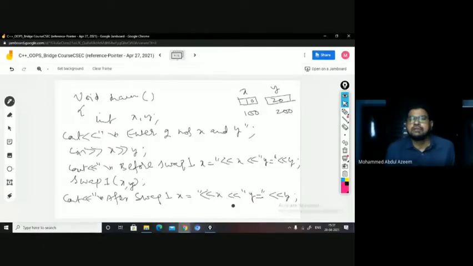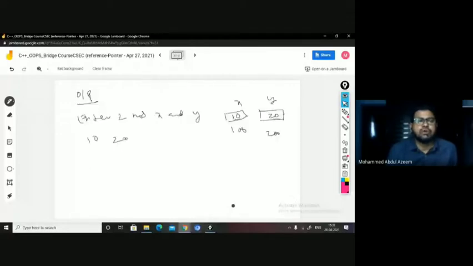Now the next statement that you have is before swap 1. Before swap 1, x equal to x value. x equal to 10 will be displayed and y equal to 20 will be displayed, because that is what you have in x and y, right?